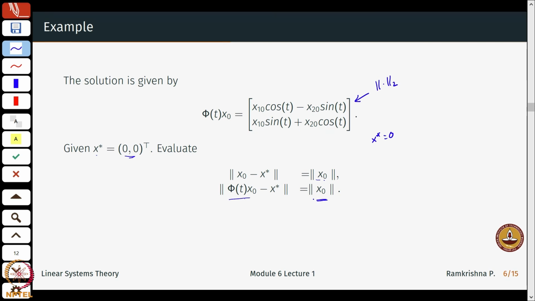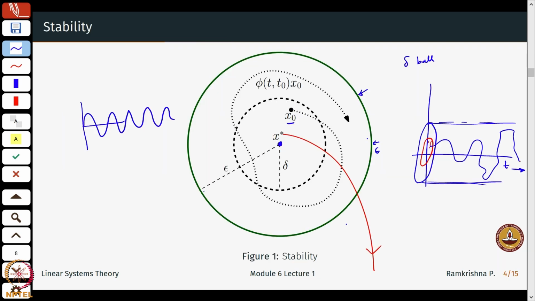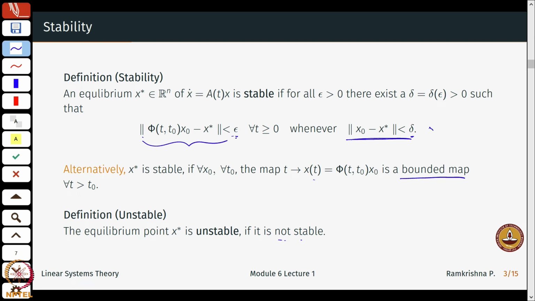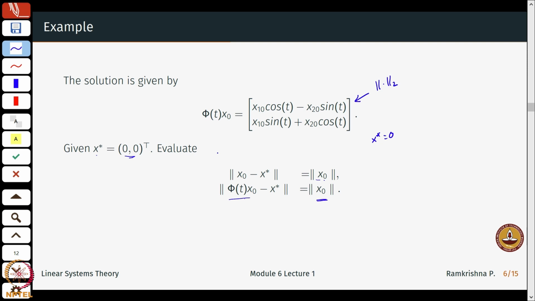So what it means is that for the initial conditions, the delta, I found a bound to be x naught, or actually I found it to be equal to x naught, and this is also x naught.